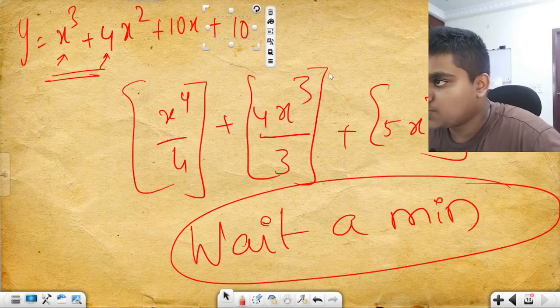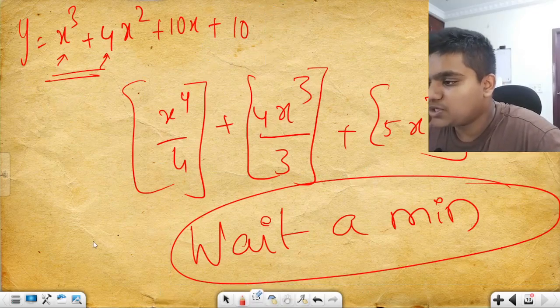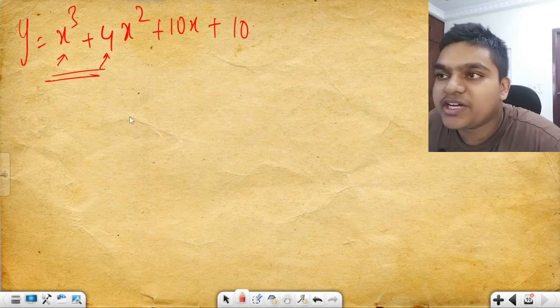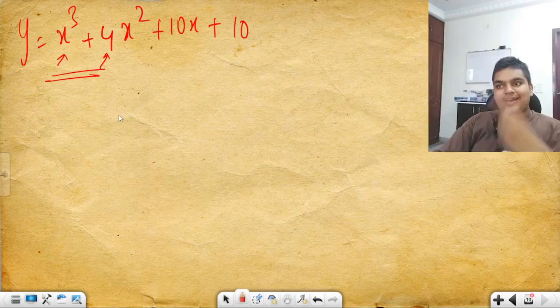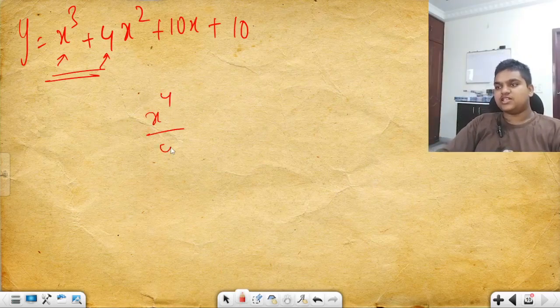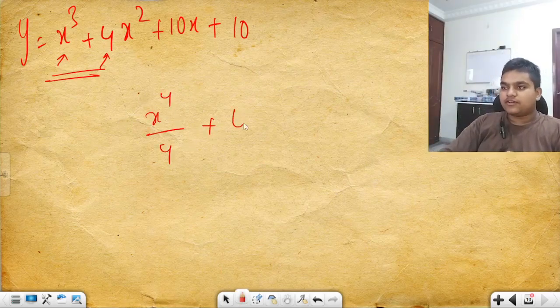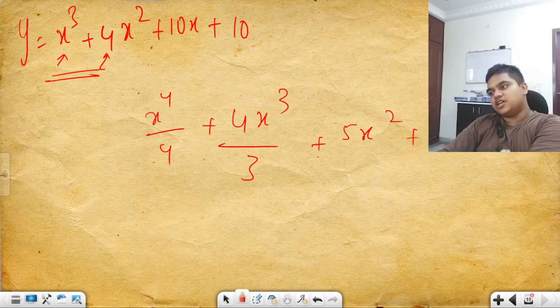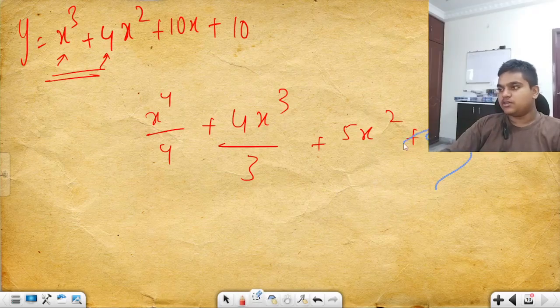Now next one, I have given you this equation, right? From this I'll be doing it again. First I said you integrate it as a normal equation. If x cube is there, this is the integration product. If x square is there, this is the integration product. If it's 10x, we have done it just now. If it is 10, it is 0. So let us remove 0 to 10.